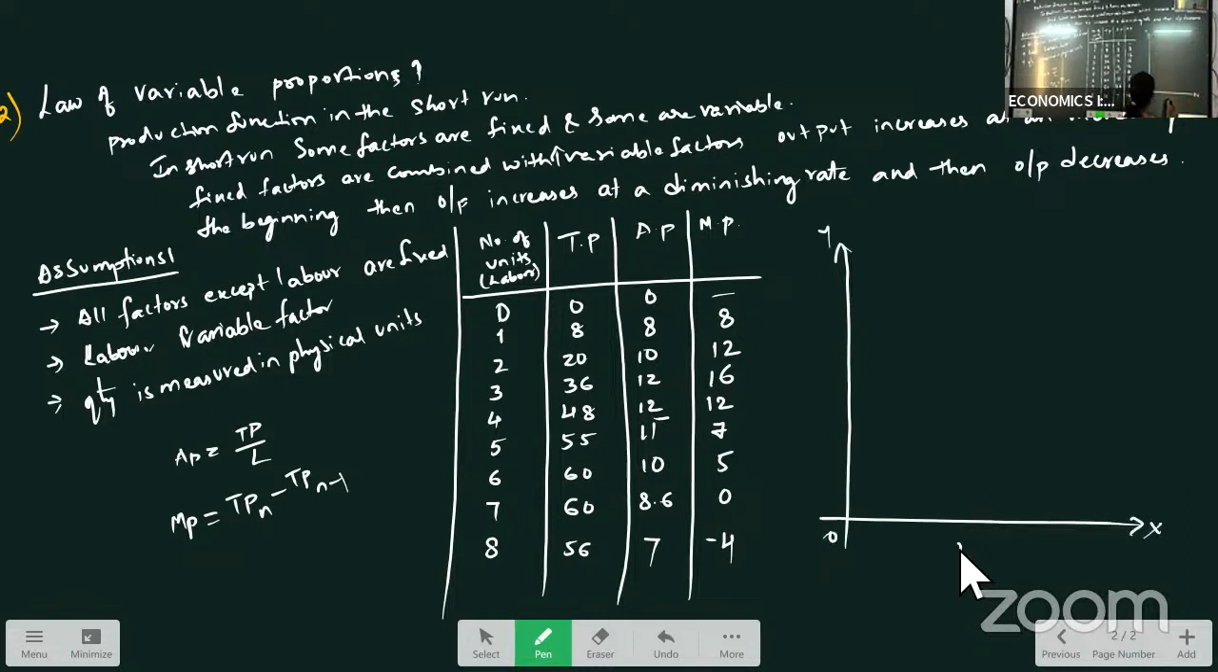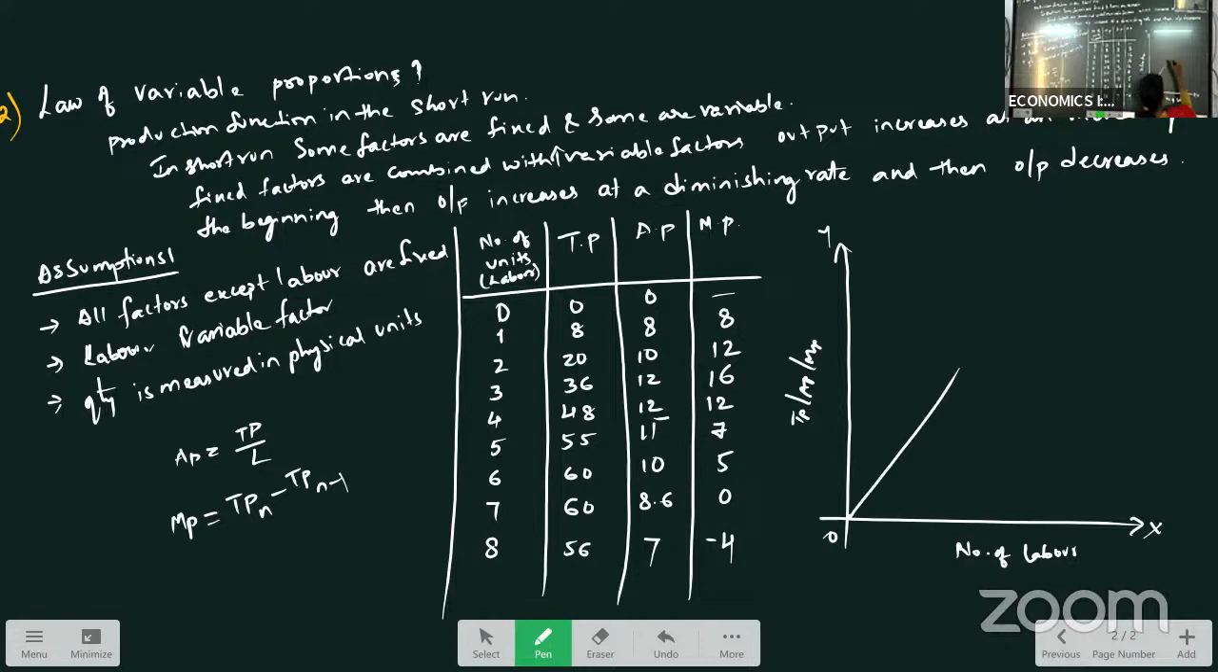On the x-axis, we take the number of variable factors, that is labor. And on the y-axis, TP, AP and MP. So we are taking from 0 over here. I'm not putting the points, I'm just drawing the graph. You will see the points exactly where the curves intersect each other.